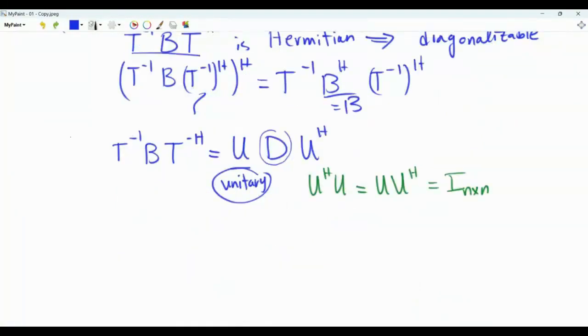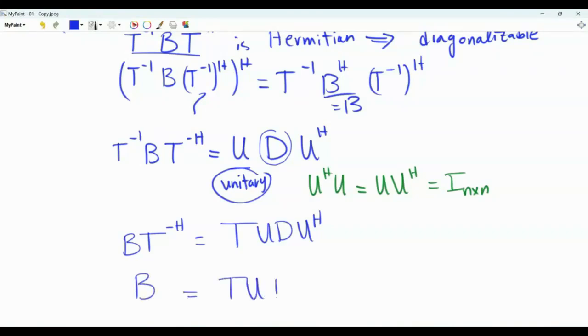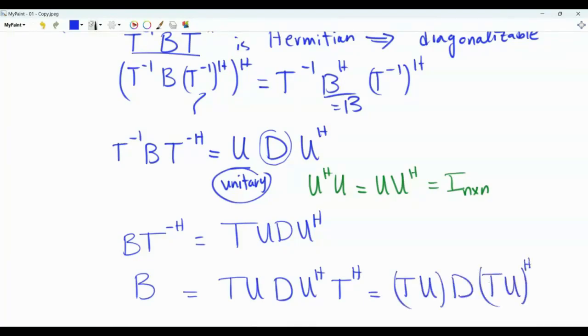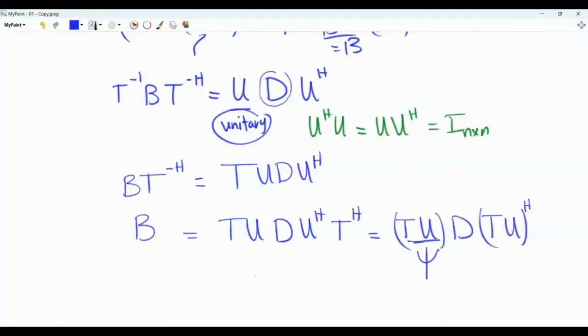Multiply both sides from the left by matrix T. So T times T inverse is the identity, and we have B T inverse Hermitian equals T U D U Hermitian. Multiply both sides from the right by T Hermitian, and so this will be B equals T U D U Hermitian T Hermitian, which is T U D times T U Hermitian. Let's call the matrix T U epsilon. As we can see, matrix B can be written as epsilon D epsilon Hermitian.